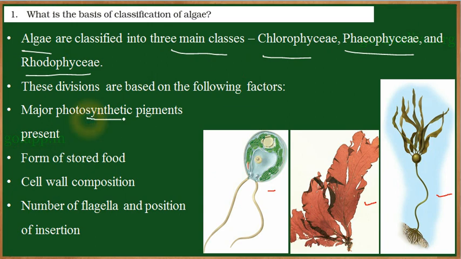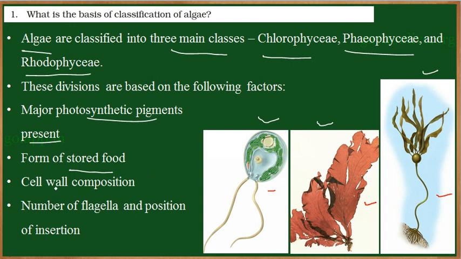One is the major photosynthetic pigments. So as we can see here, they differ in the colors. So this difference in the color is due to the presence of photosynthetic pigments. And now when they photosynthesize, they produce food. Now how this food is stored, in what form it is stored. So based on the stored food, again the three divisions are done.